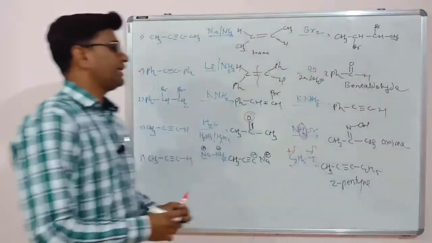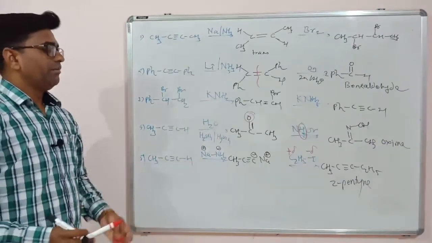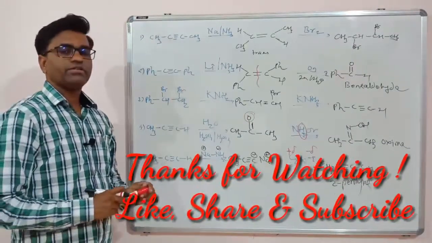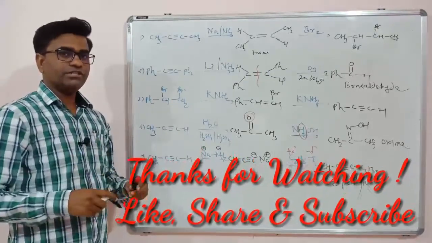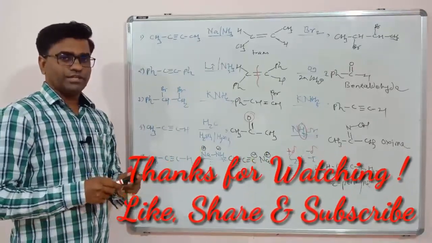So this is the synthesis of higher alkyne by using metal acetylides. So in this way we have completed the alkynes chapter also. Thank you so much.